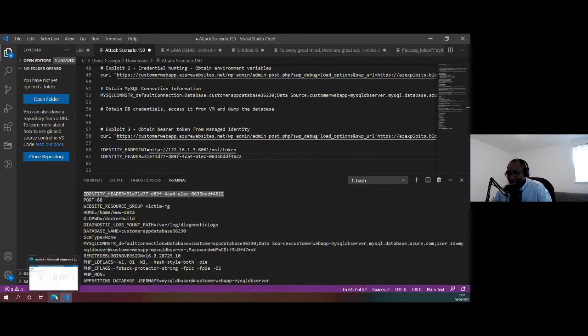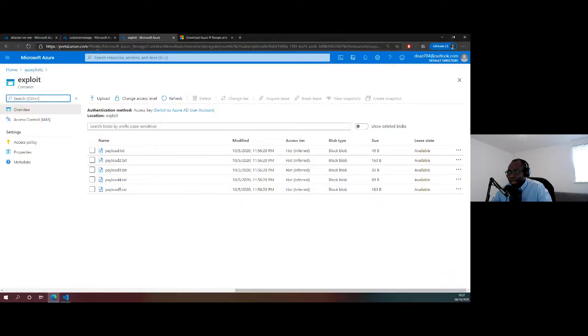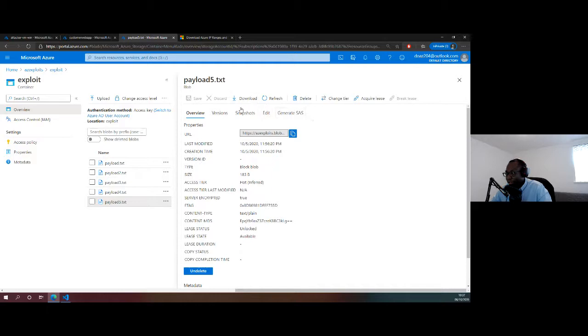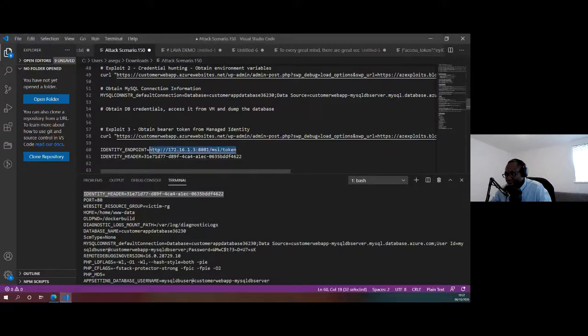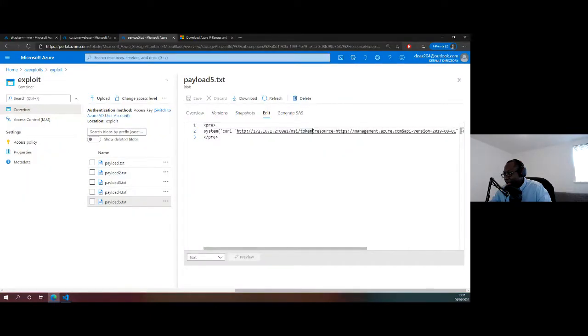So what I'm going to do is go back over here and modify the payloads that I'm going to be using. Let's go edit that. I'm going to pass through the identity endpoint over there, and I'm also going to pass in the identity header over here.